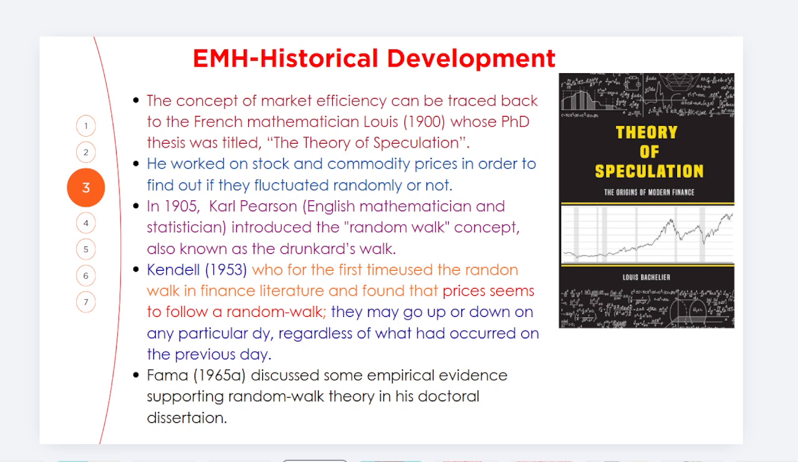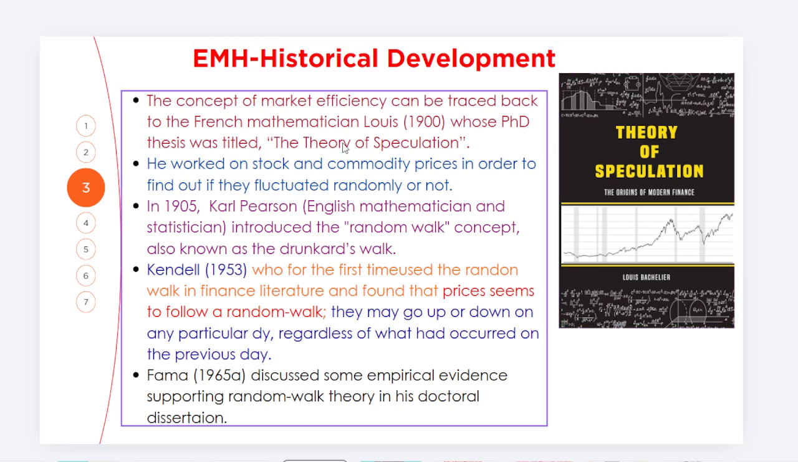Okay, now let's go, friends, this is all about it. What about the historical EMH, the historical development? The concept of market efficiency can be traced back to the French mathematician, in the 19th century, The Theory of Speculation, and he worked on stock and commodity prices in order to find out if they fluctuated randomly or not.